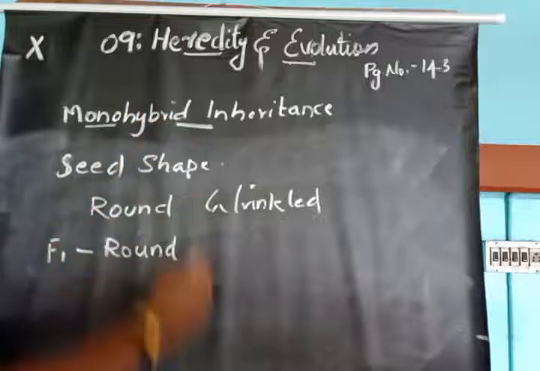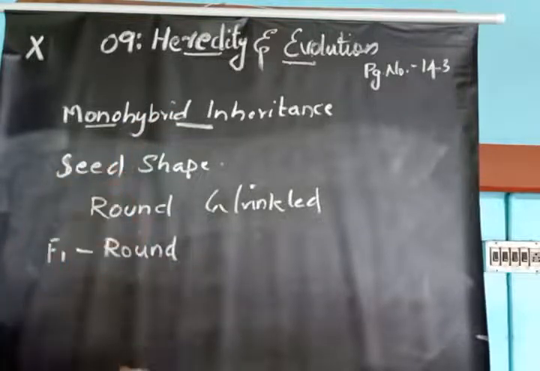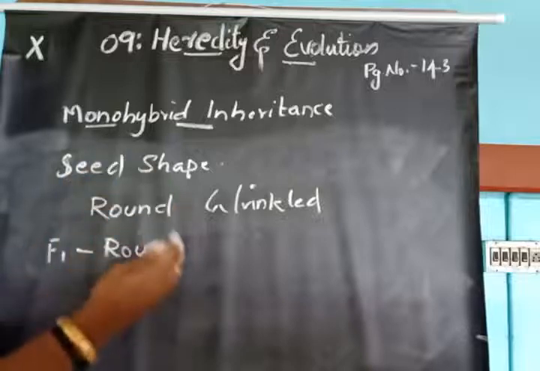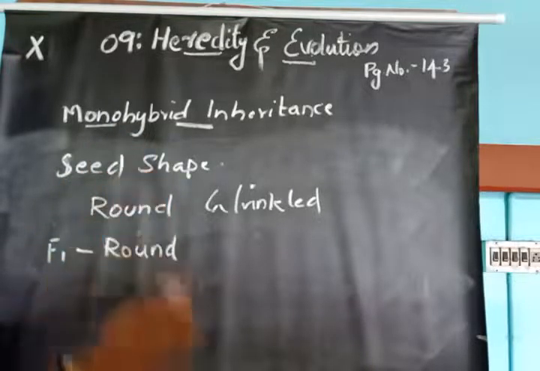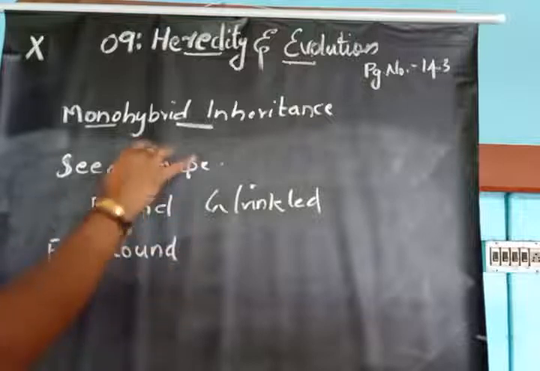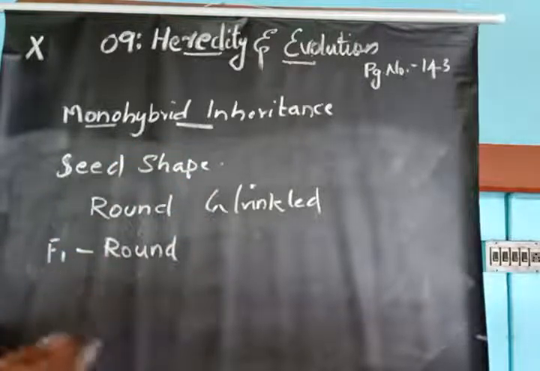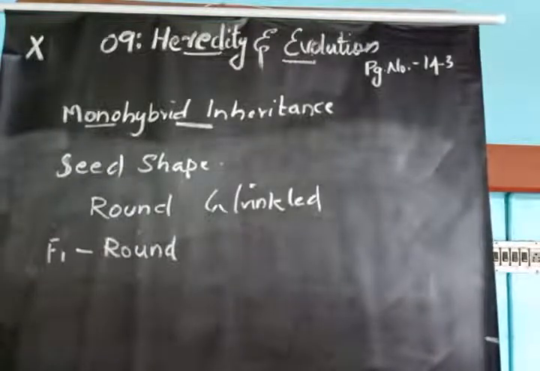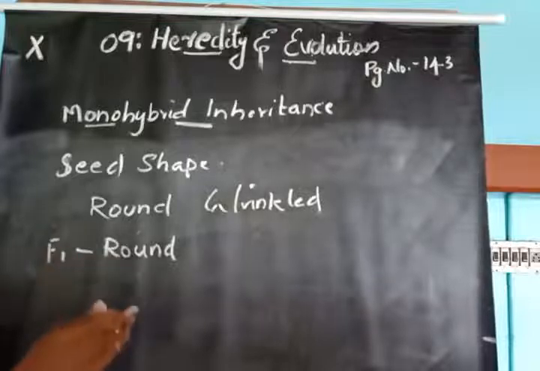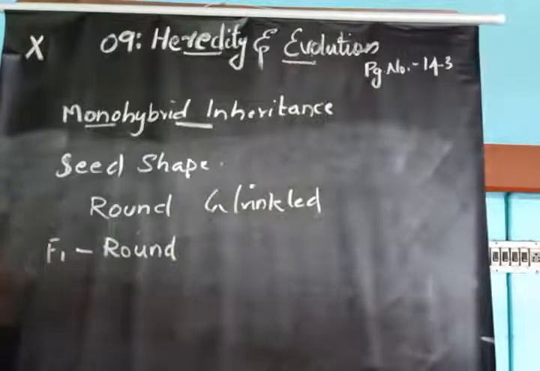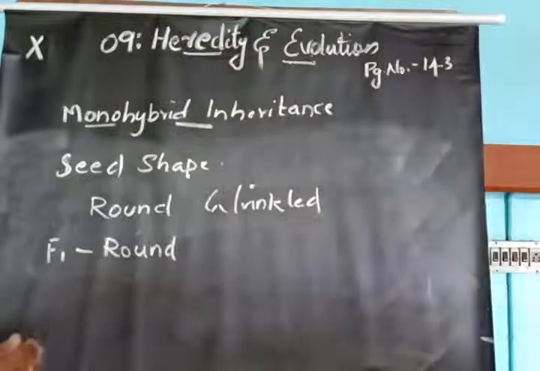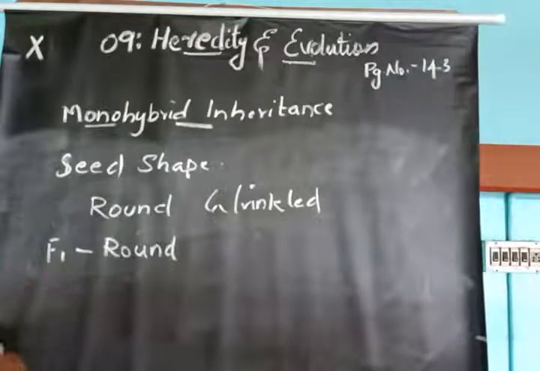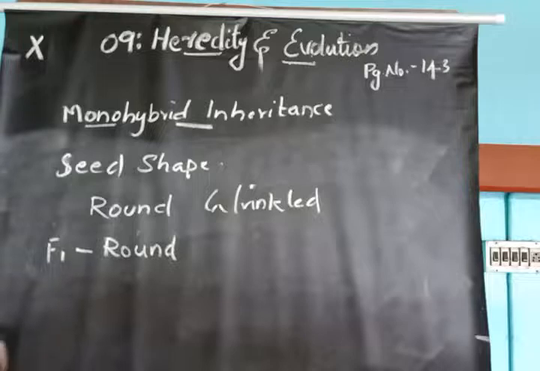Like that, for the 7 characters we previously tabulated, the respective dominant and recessive traits were obtained by performing this experiment. So while performing monohybrid inheritance using pure breed lines, the character which is expressed in the F1 generation will be dominant, and the character which is not expressed in the F1 generation will be the recessive character or recessive trait.